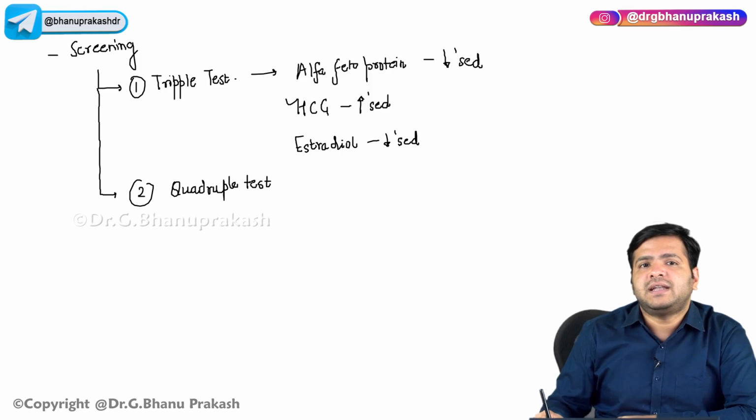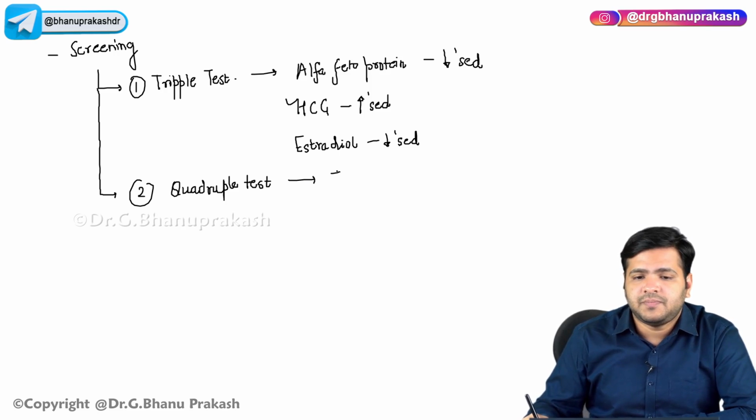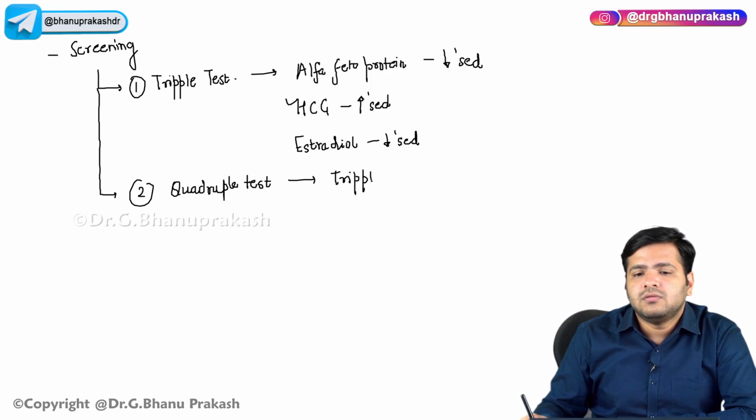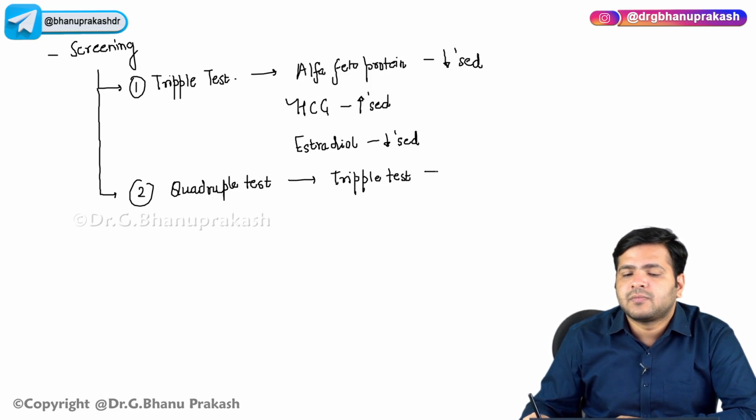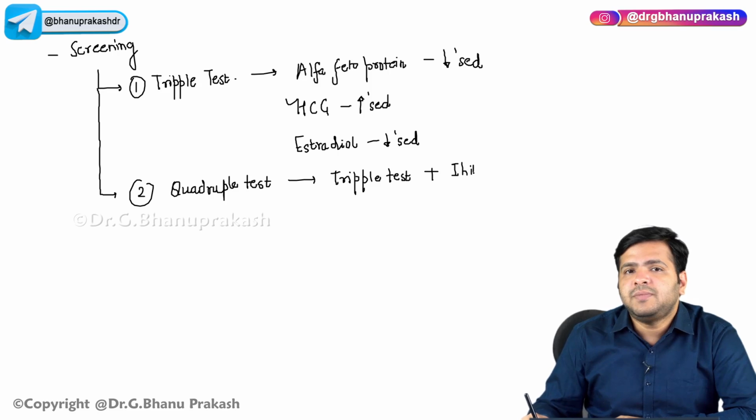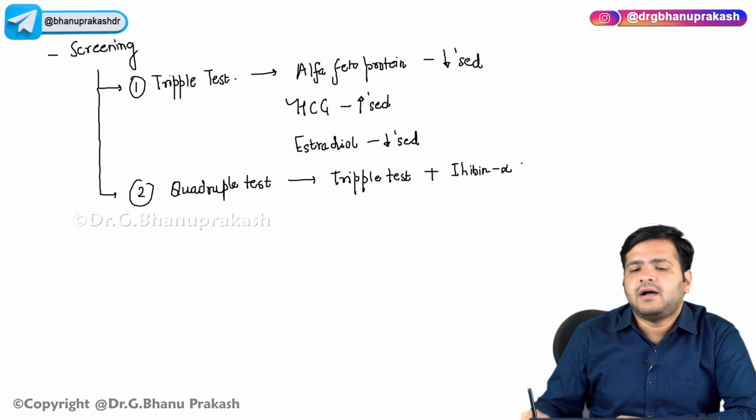The quadruple test is nothing but the triple test plus inhibin A, which is increased.